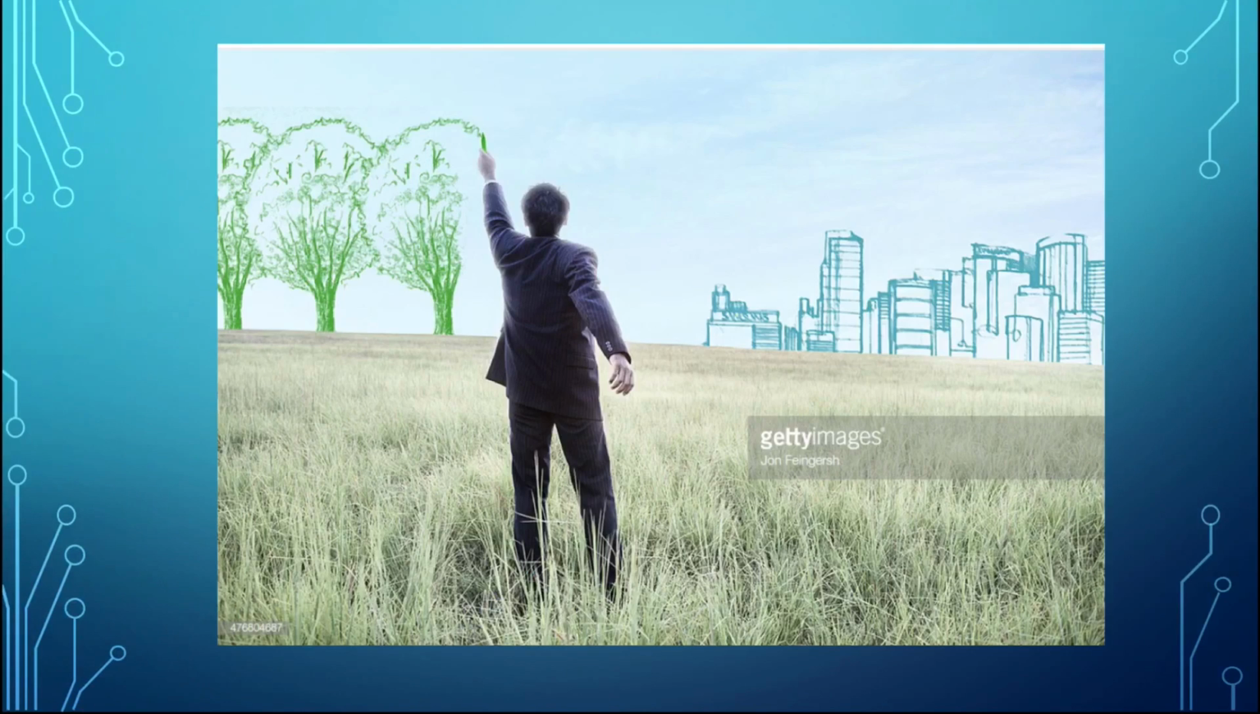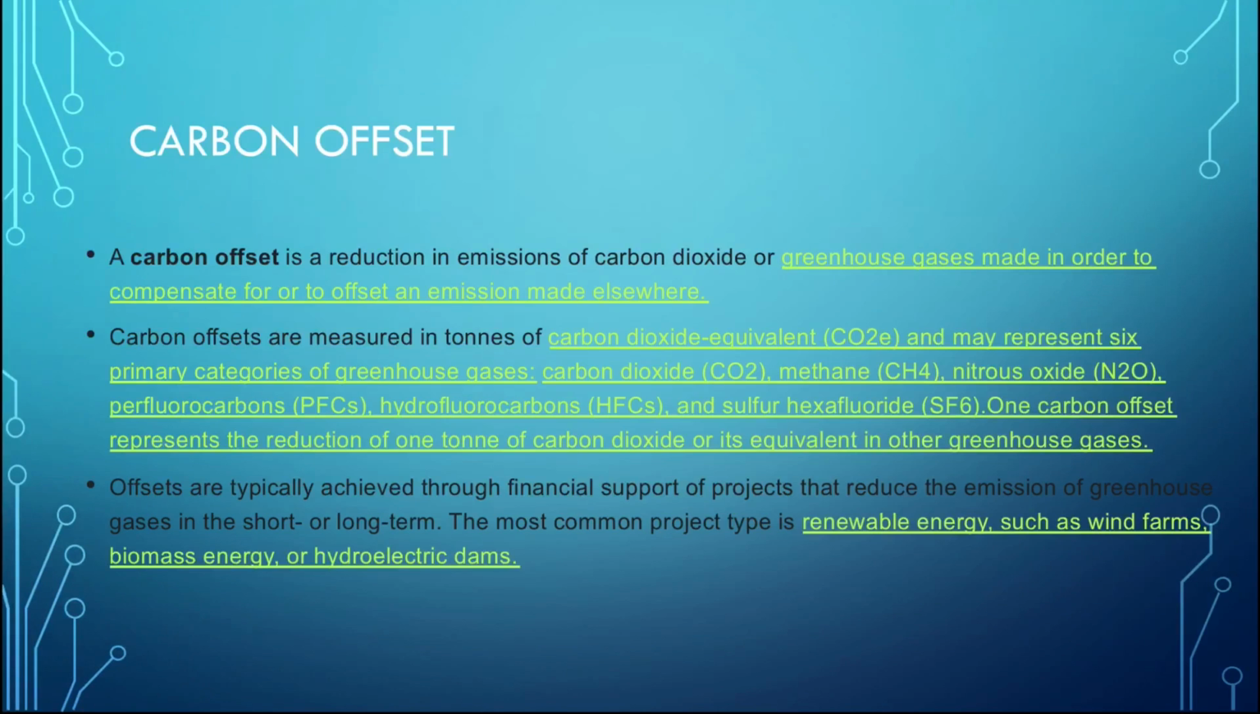So here is a picture where on the right side, industries are emitting carbon dioxide or other greenhouse gases, while on the left side, these trees will absorb these harmful greenhouse gases. Now let's understand the meaning of carbon offset. A carbon offset is a reduction in emission of carbon dioxide or other greenhouse gases made in order to compensate for, or to offset, an emission made elsewhere.